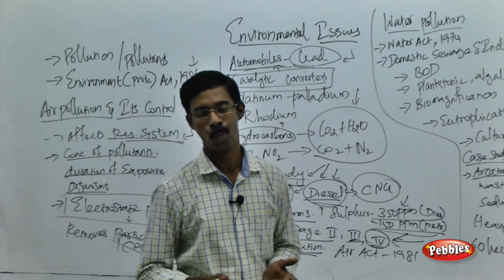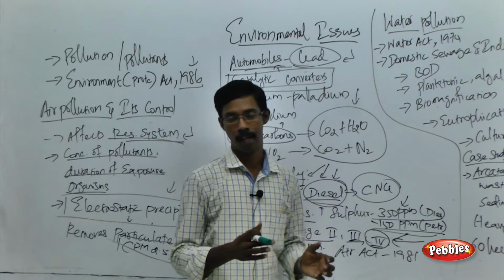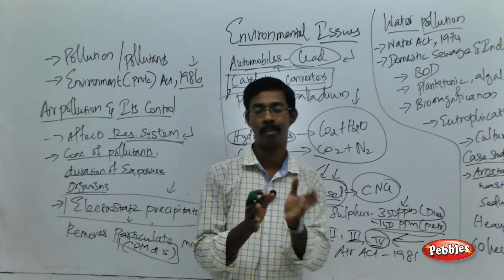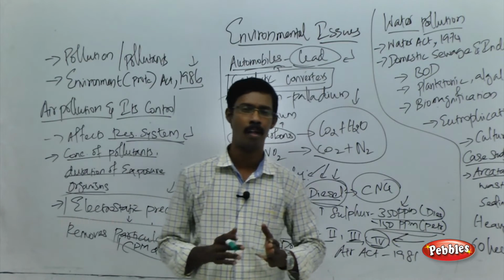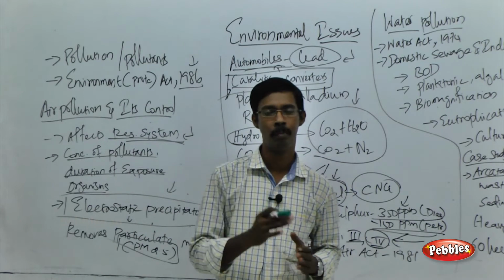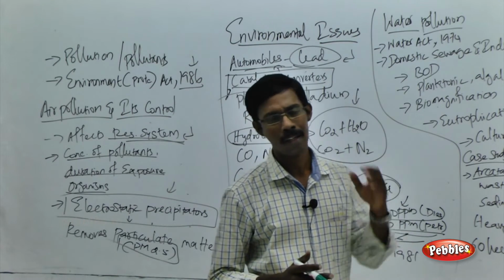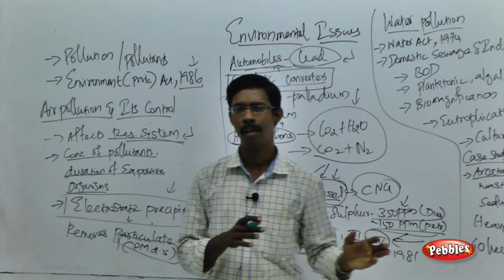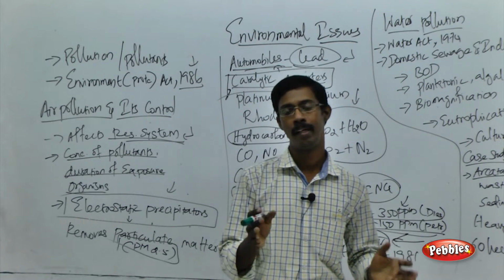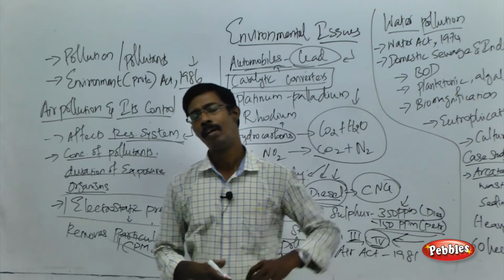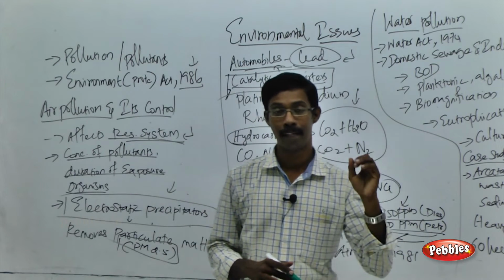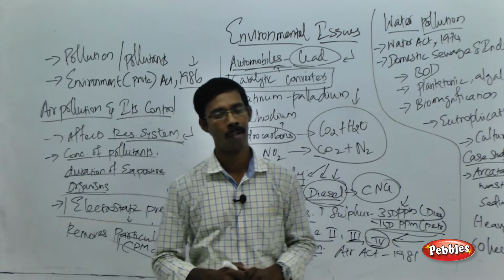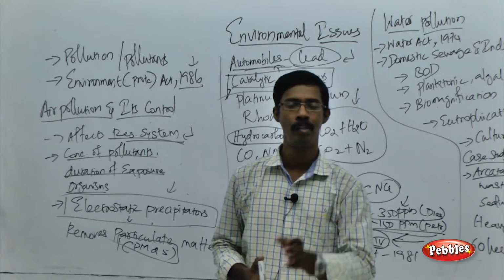What do you mean by noise pollution? As human beings, as animals, we can hear only a certain range of noise level. Noise level is measured in a unit called decibel. We can hear sound in the range of around 40 to 60 decibels. Beyond that level, it can cause harmful effects to the human body or any animal body. That is the point you have to remember. That is what is called noise pollution.